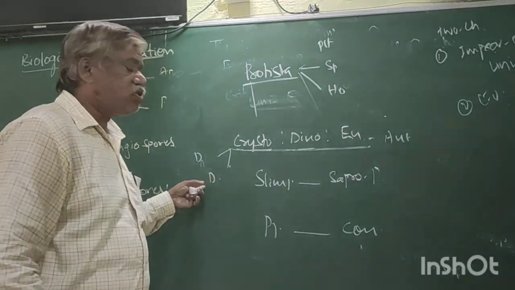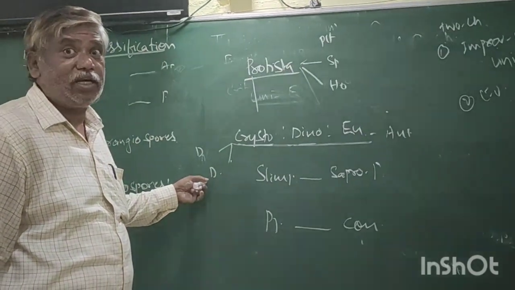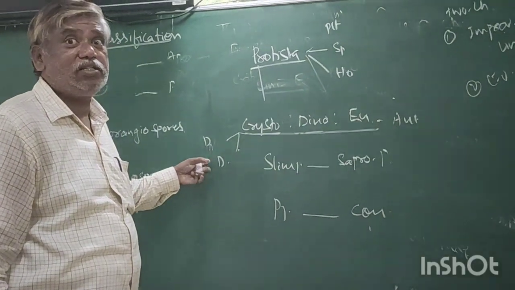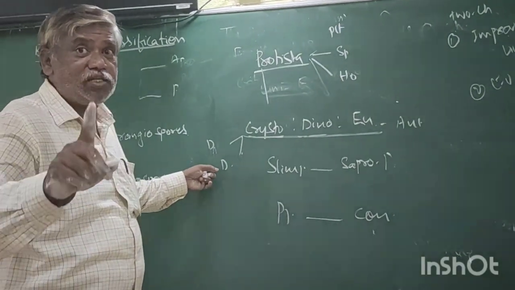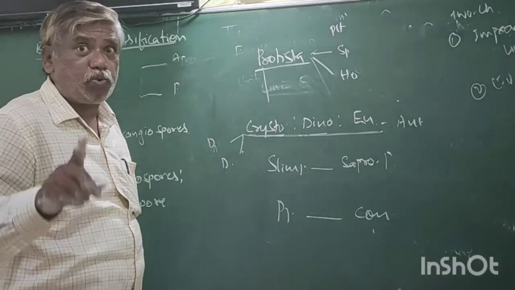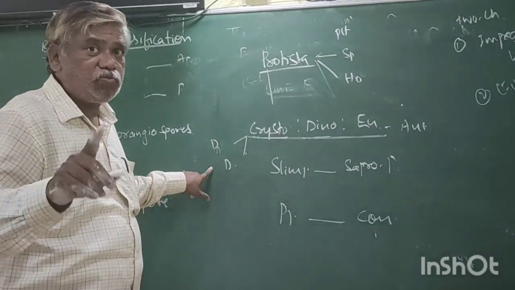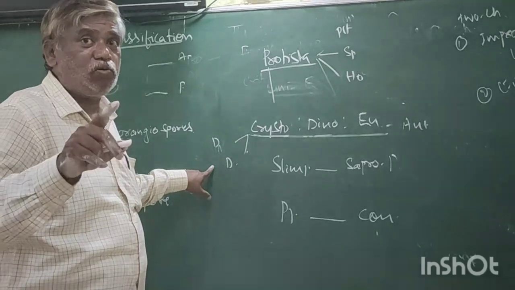Now, what is this? Diatoms. Diatomaceous earth. It has a siliceous cell wall. Diatoms are major producers in the ocean. Underline: diatoms are the major producers in the ocean.